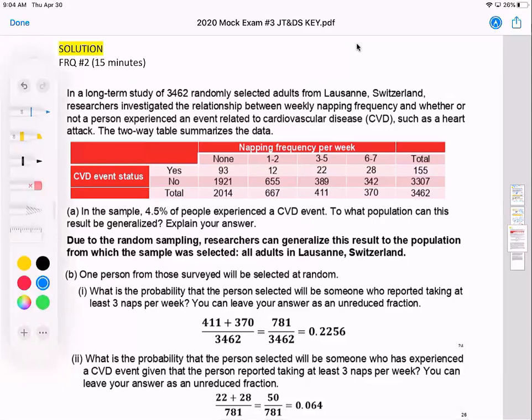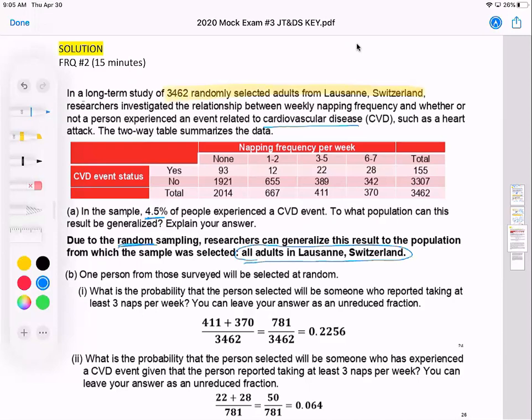So let's check this out. We have in a sample, 4.5% of people experienced a CVD, cardiovascular disease, event. To what population can this result be generalized? So here we're told that there were 3,462 randomly selected adults from Lausanne, Switzerland. So due to random sampling, researchers can generalize to the population from which the sample was selected, all adults in Lausanne, Switzerland.